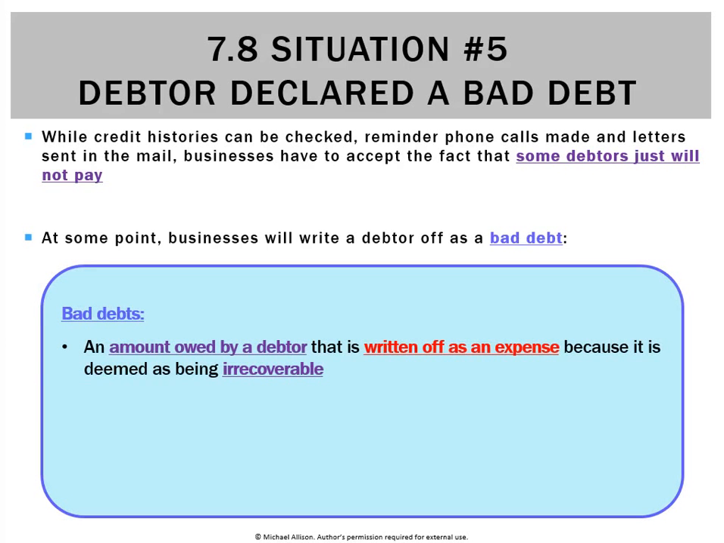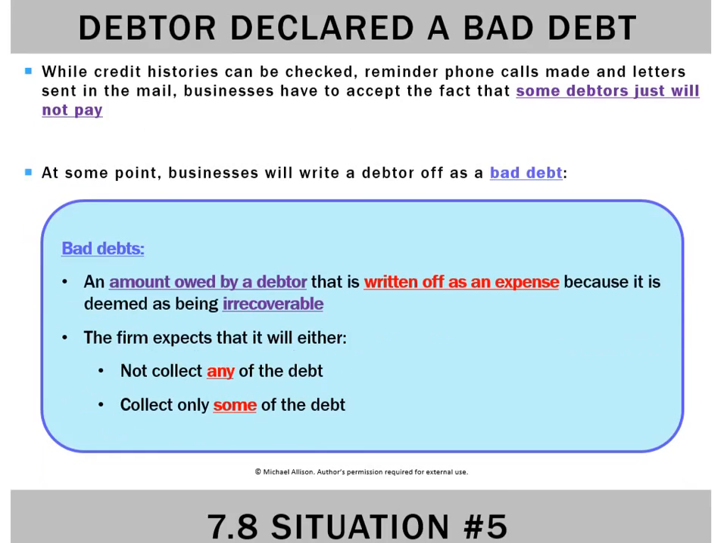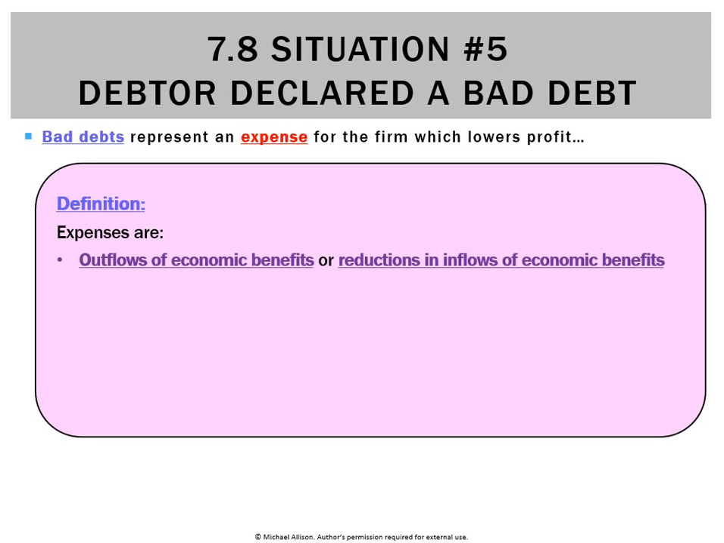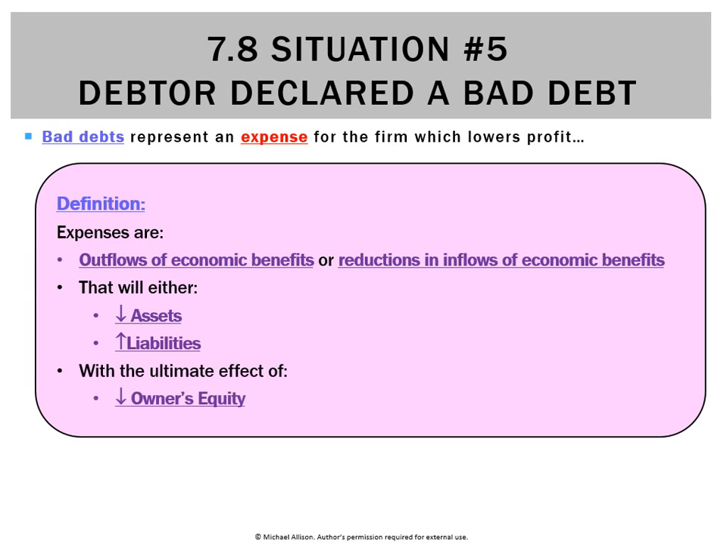It's defined as an amount owed by a debtor that is written off as an expense because it's deemed as being irrecoverable. The business will never be able to get it. And it does mean that either we're not going to get any of it, or maybe we'll just get some of it. So why is that an expense? We're looking at our definition. It's either an outflow or reduction in inflows. It's going to decrease assets or make liabilities go up and ultimately decrease owner's equity.